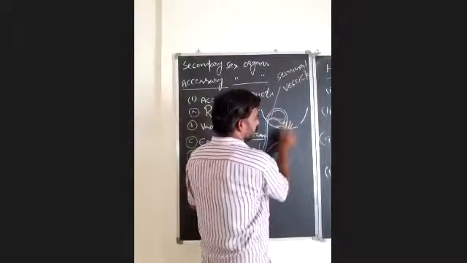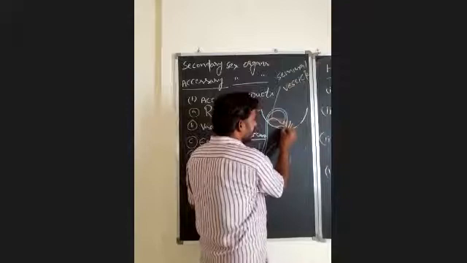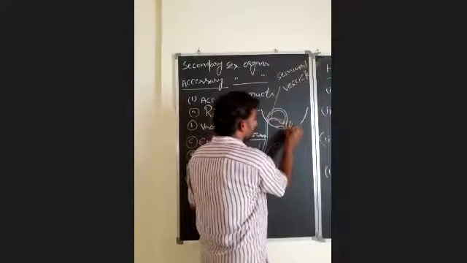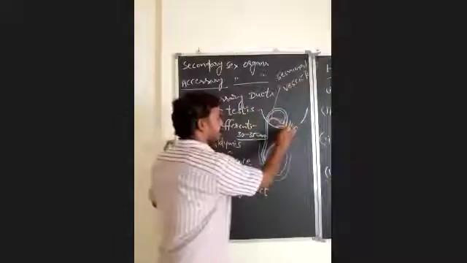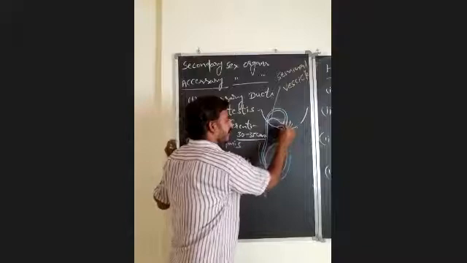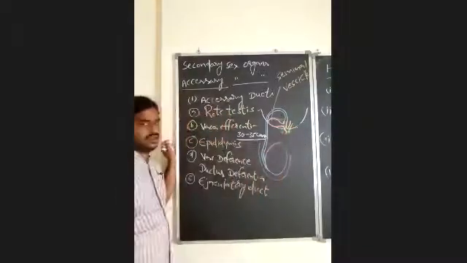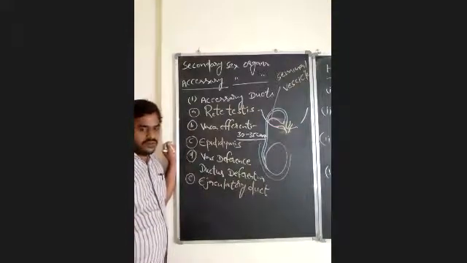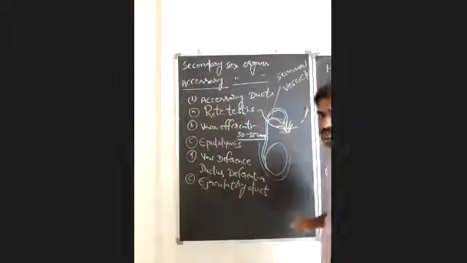But these two ejaculatory ducts will unite and form a common ejaculatory duct, or ampulla of the ejaculatory duct. The ampulla, or common ejaculatory duct, will form. So that is what we have to remember about the ejaculatory ducts.